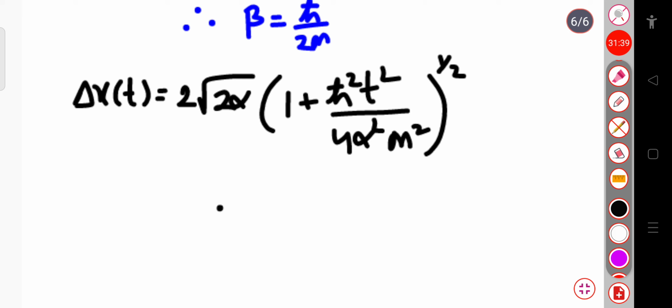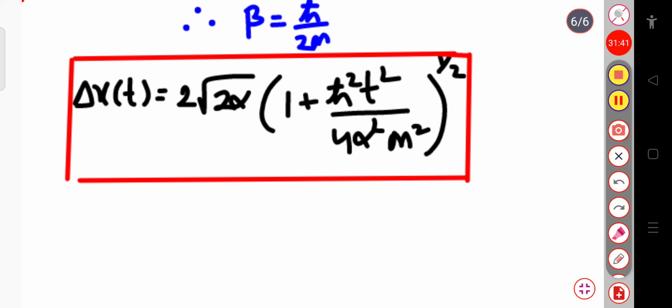The quantity ħ²t² divided by 4α²m² increases with the time t. You can see that when you increase the time t, this term increases. It means that the modulus of ψ(x,t) whole square gets flatter as time goes on. That is, it leads to a decrease in the degree of localization.